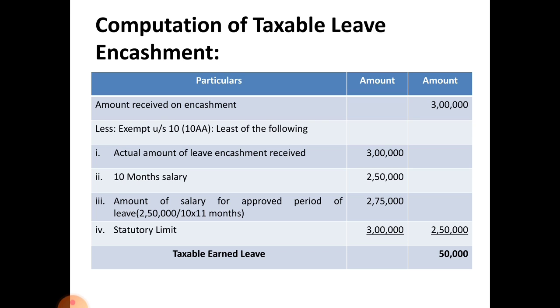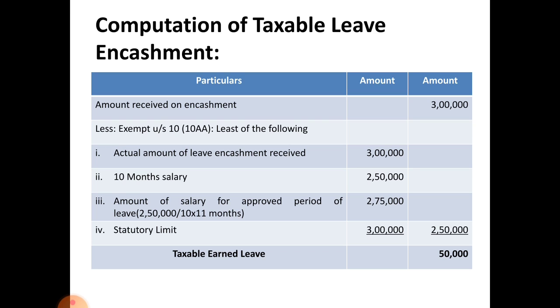From that you have to deduct the least of the following, that is exempt under section 10 subsection 10 AA, that is actual amount of leave encashment received 3 lakh, 10 months salary 2,50,000, that is already calculated by you, and amount of salary for approved period of leave, that is 25,000 of monthly average salary, or 2,50,000 divided by 10, that amounts to 25,000 into leave to his credit which is 11 months.